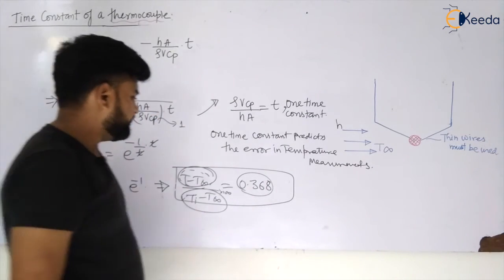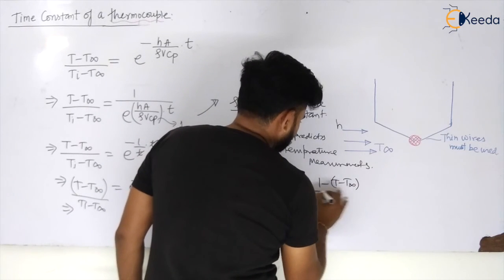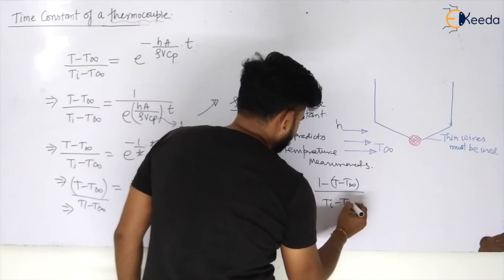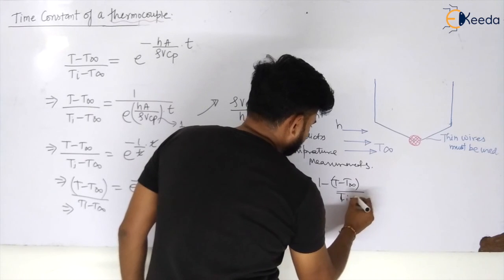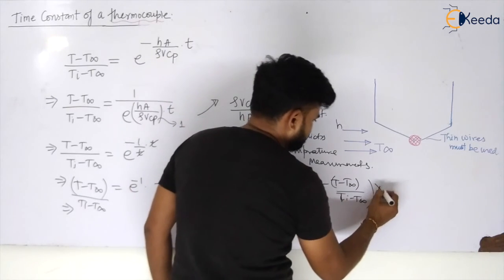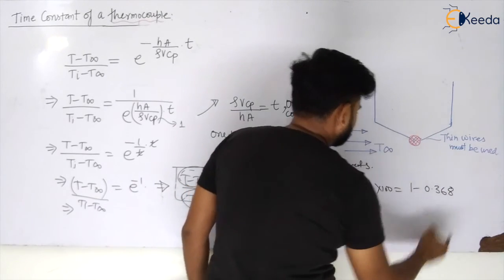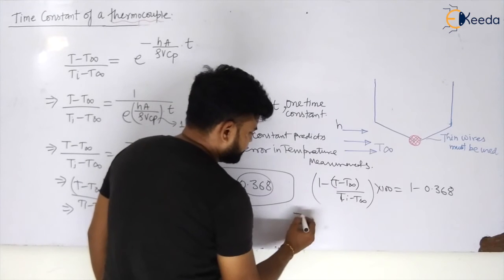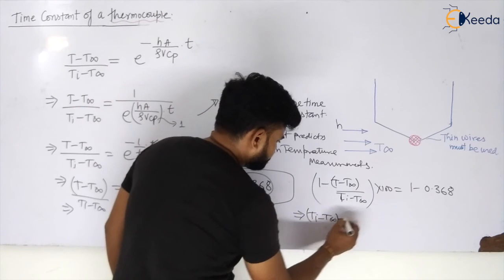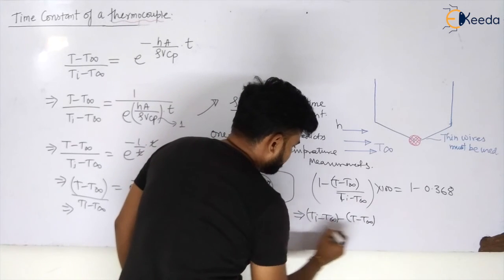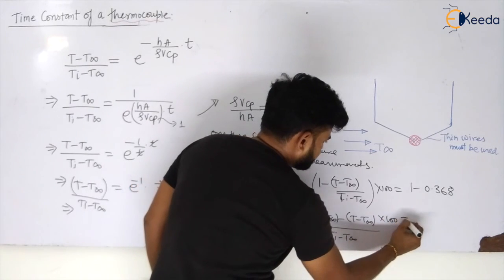If I calculate this, that is [1 − (T − T∞)/(Ti − T∞)] × 100, this will become equal to 1 − 0.368, which is nothing but [(Ti − T∞) − (T − T∞)]/(Ti − T∞) × 100.